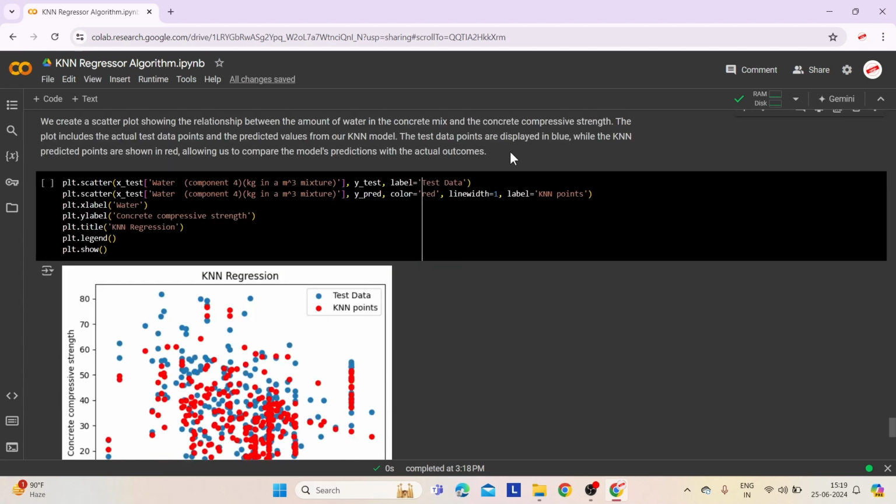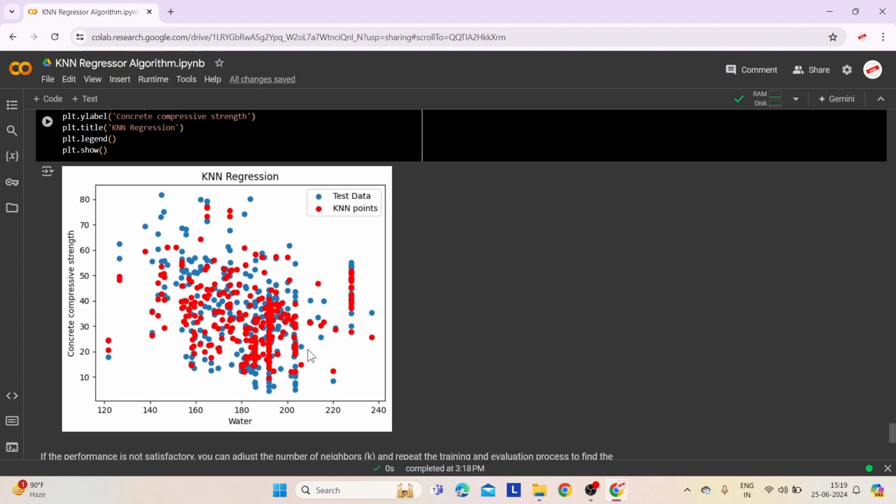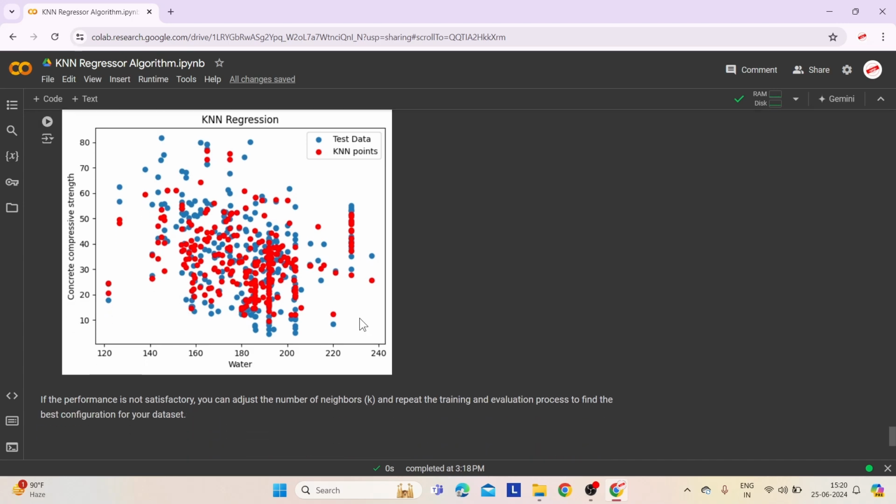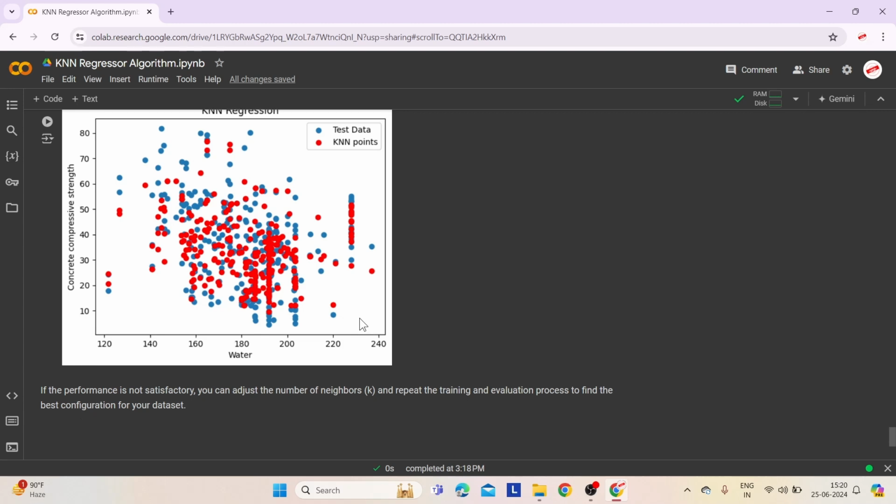Here, we create a scatter plot showing the relationship between the amount of water in the concrete mix and the concrete compressive strength. This scatter plot compares two things: the amount of water in concrete mixes, shown by blue dots, and how strong the concrete is as a result. The red dots represent what our KNN model predicts the strength will be based on the water content. This lets us see how well our model predictions match up with actual observations, helping us understand its accuracy in estimating concrete strength.